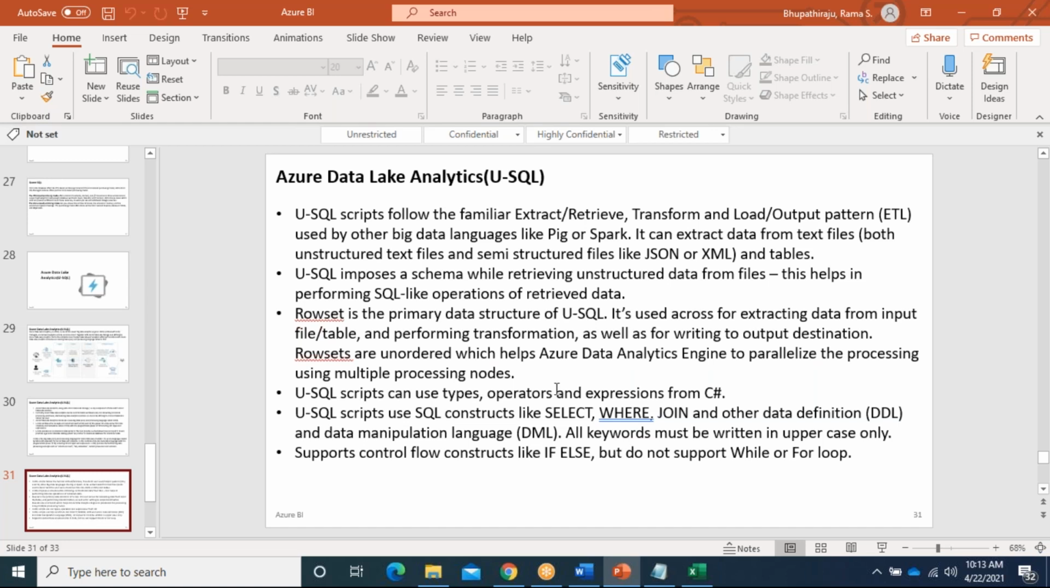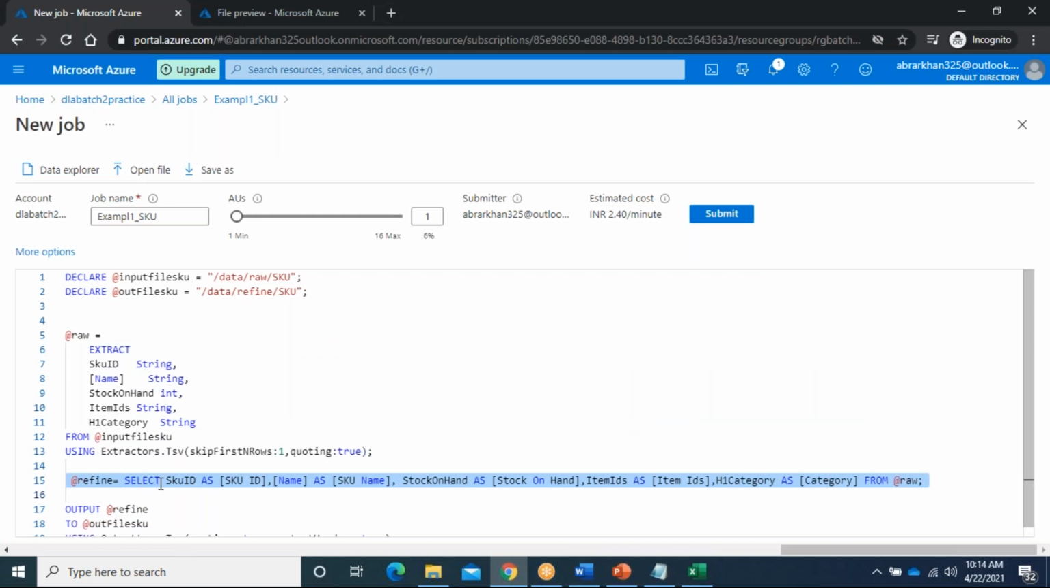U-SQL scripts can use types, operators, and expressions from C#. U-SQL scripts use SQL constructs like SELECT, WHERE, JOIN, and other data definition language and data manipulation language. All keywords must be written in uppercase only. This is the restriction. For example, if you use select in small case, it will give an error. If you write from also in small case, it will give an error. The rule is whatever keywords you write must be in uppercase only.